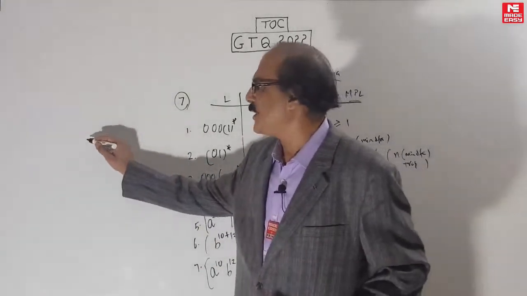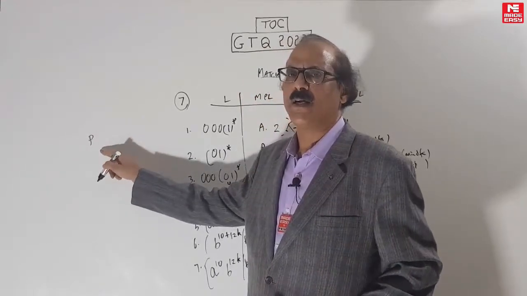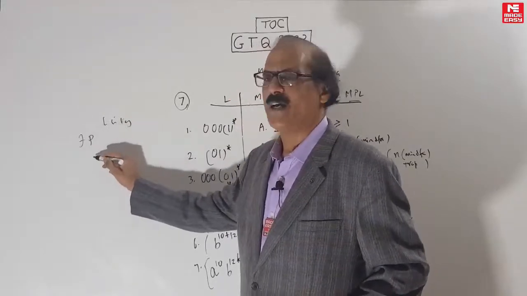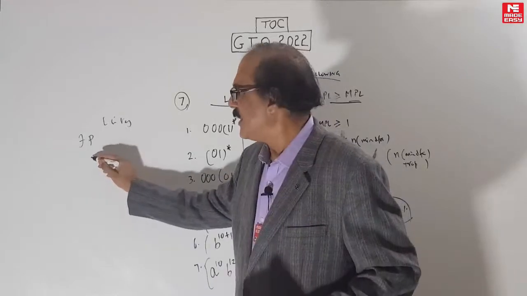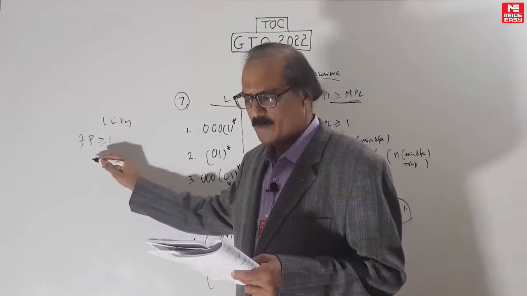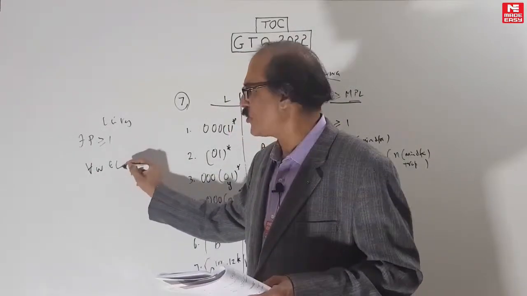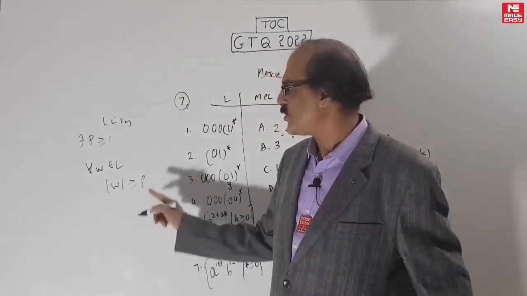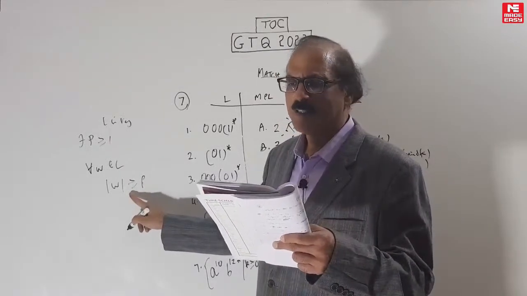Pumping lemma, the informal version, is what? If the pumping length is say P, we say that if a language L is regular, there exists some integer P such that, what do we say? There exists some P at least equal to 1, because pumping length has to be at least 1, it cannot be 0. And for every string W which belongs to L, whenever the length of W is greater than or equal to this pumping length, every string at or above the pumping length, then it can be pumped.